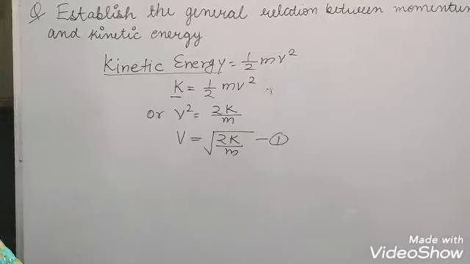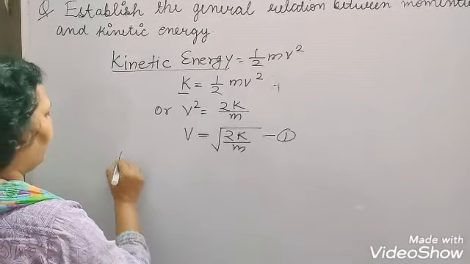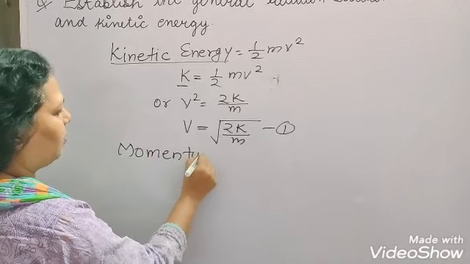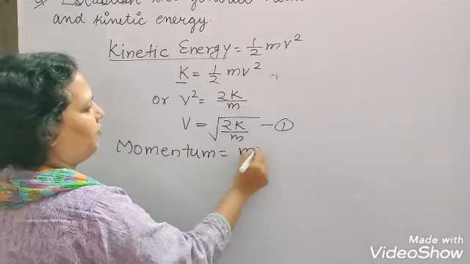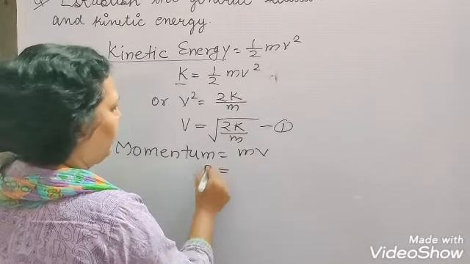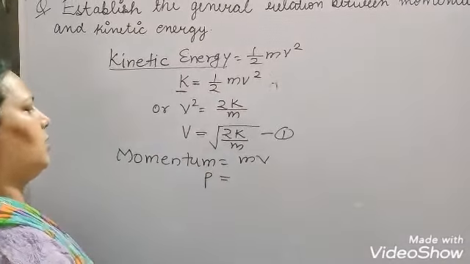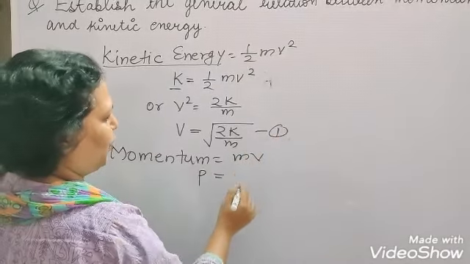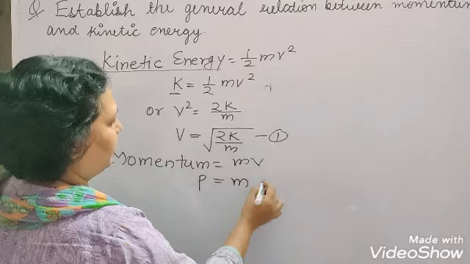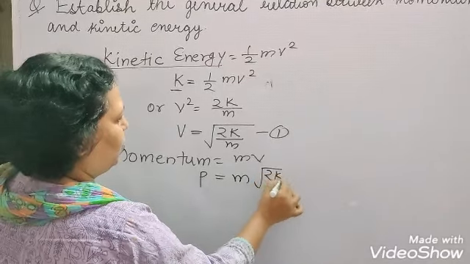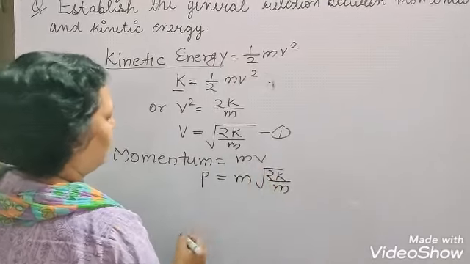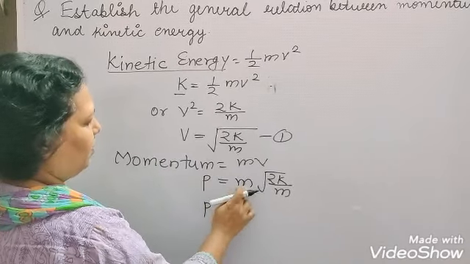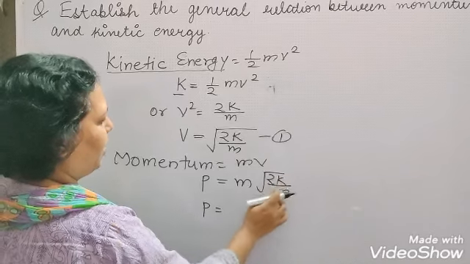Now we know the formula for momentum. Momentum is equal to mv. We will put the value of velocity from equation 1 here. So P is equal to m multiplied by root of 2K upon m.